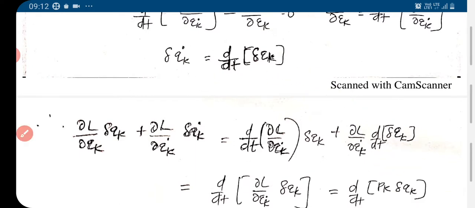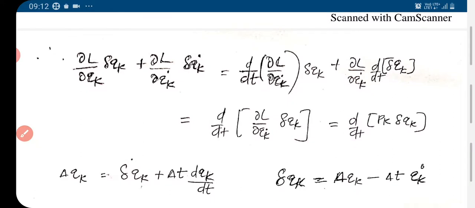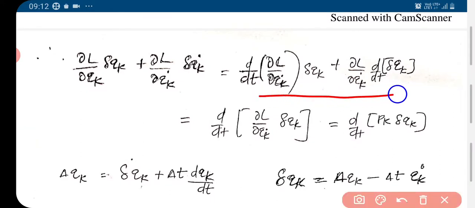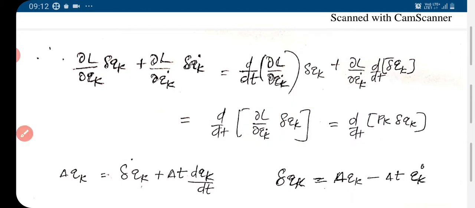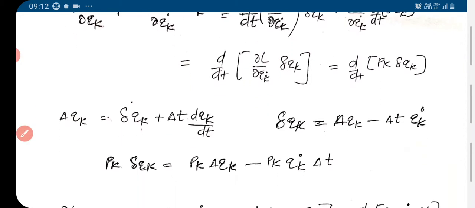Now using the product rule, we can write d by dt of dou L by dou qk dot delta qk. And this thing is pk, the generalized momentum. So this is d by dt of pk delta qk.